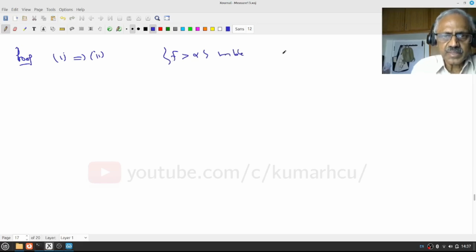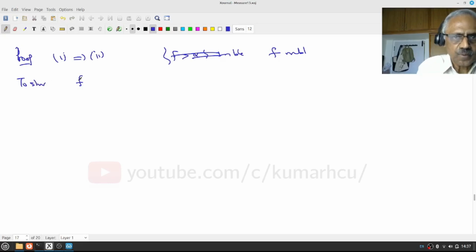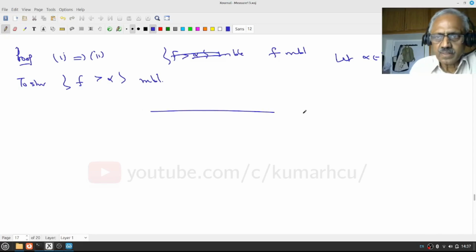To show this, let alpha in R be given; I have to show {f greater than alpha} is measurable. Now the standard trick is to start with alpha.